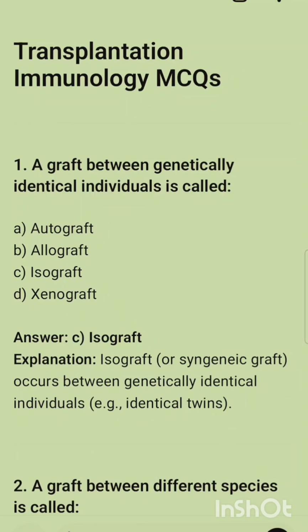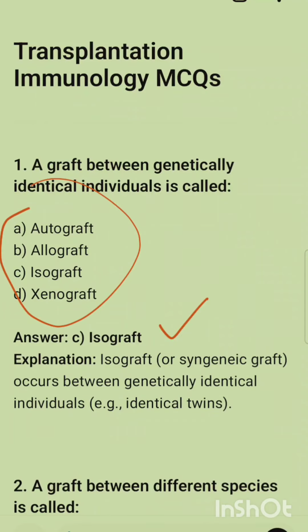You all know we are discussing the MCQ series, and the second topic of today is transplantation immunology. So let us start this topic. The first question from this topic is: a graft between genetically identical individuals is called. Options are on your screen, and the correct option is isograft.